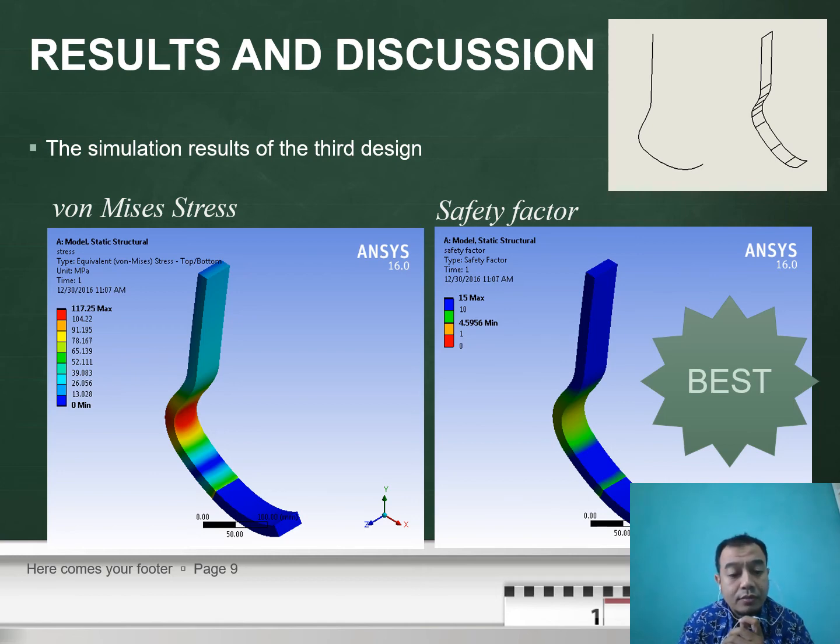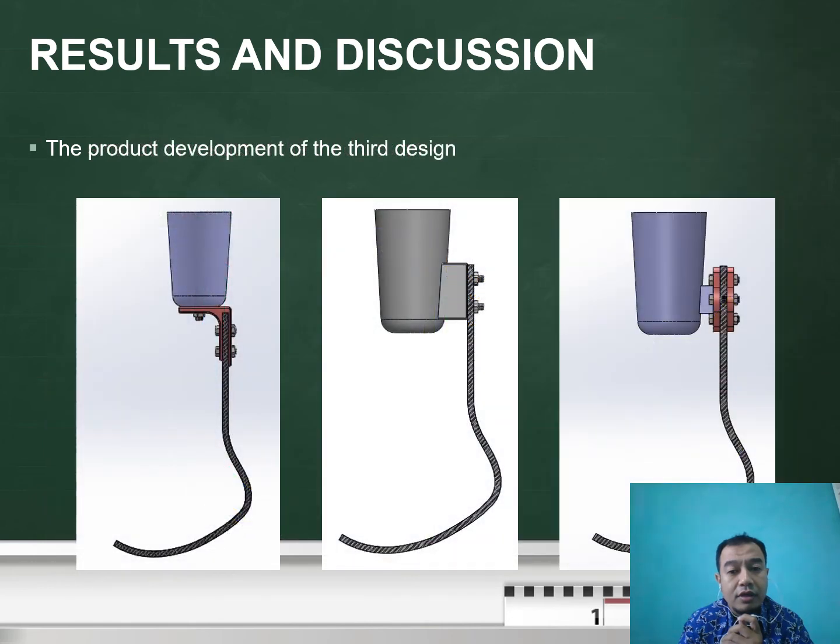And for the next step, after we selected the third design, we continued to design the socket for the people with amputation, the amputee. This is the first design, the second design, and the third design.